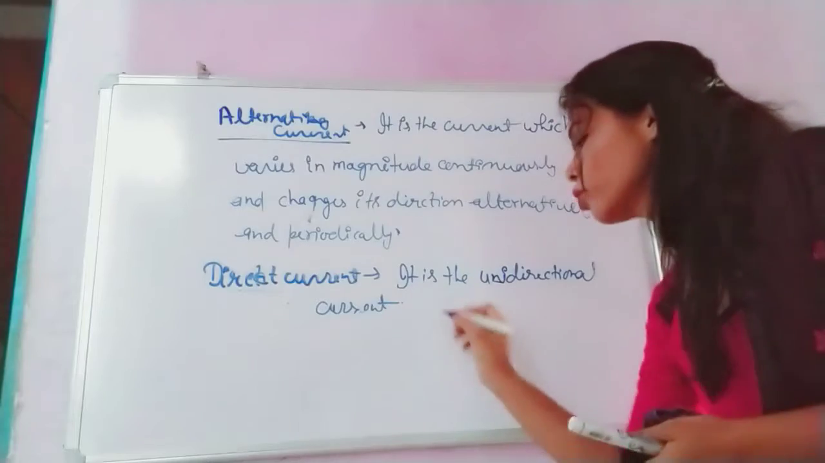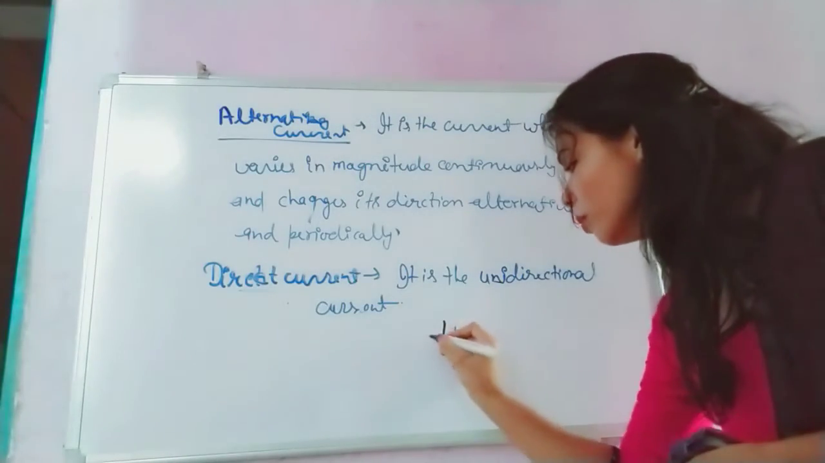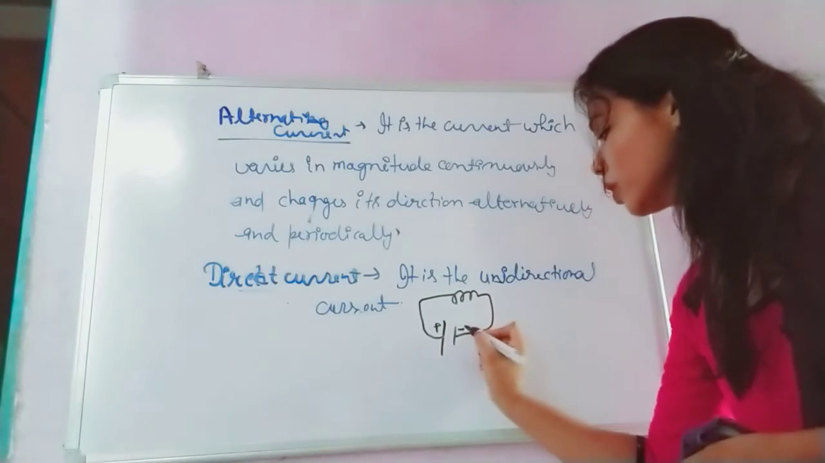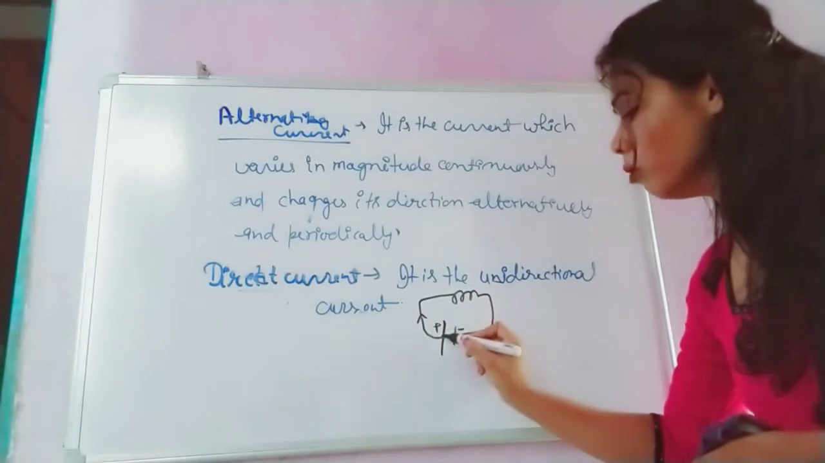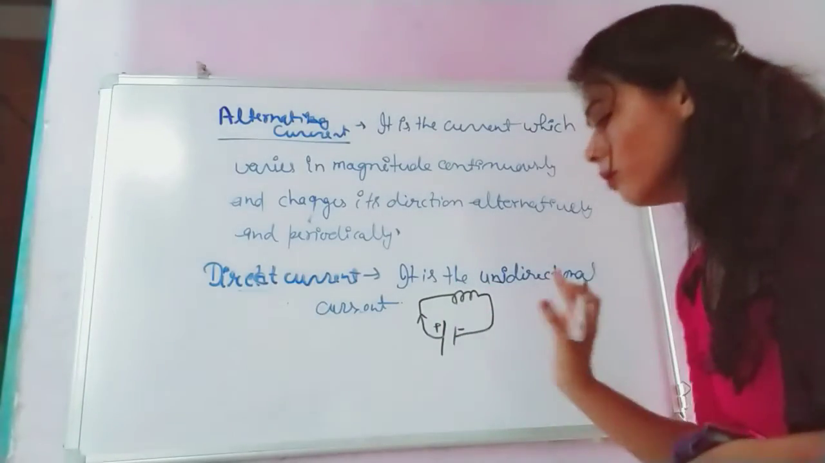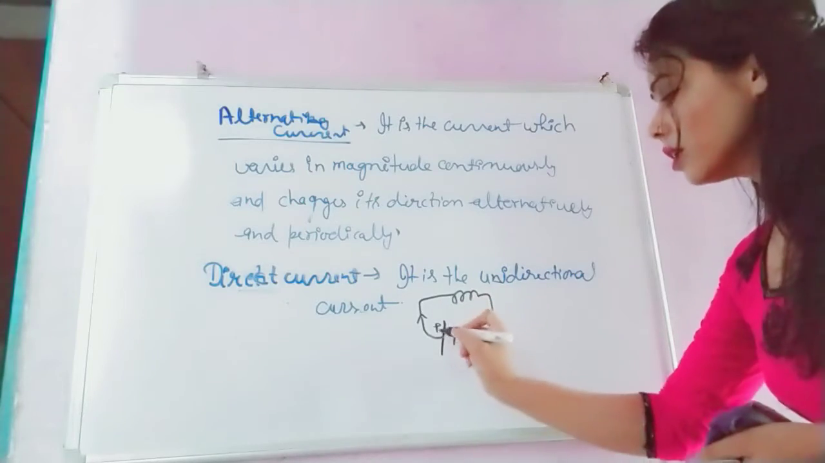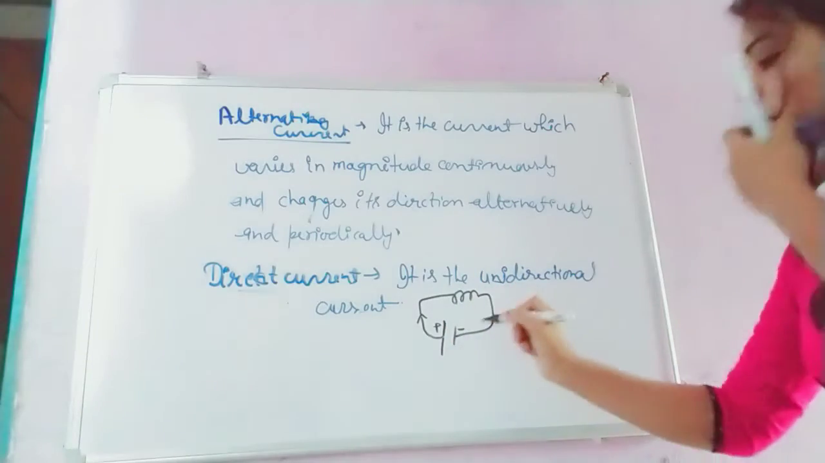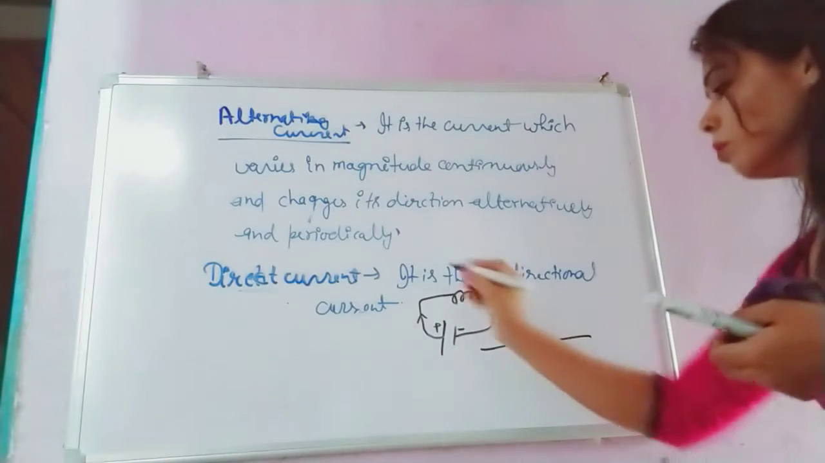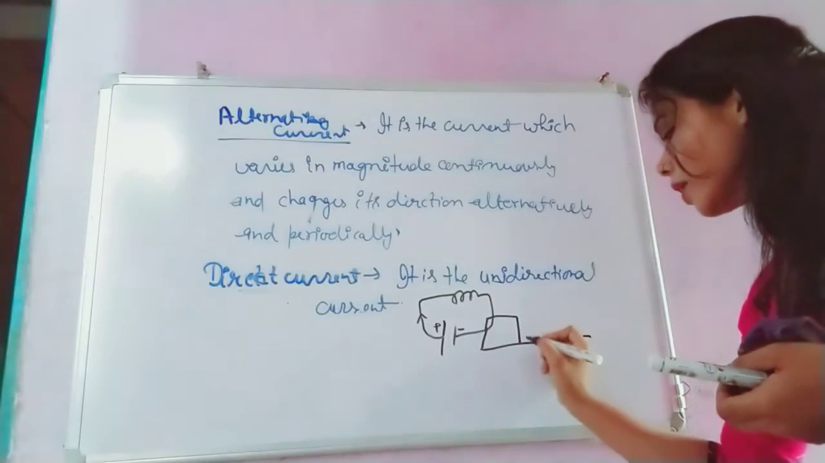Let's take one DC source, like a battery is a DC source also. If you provide current through any resistor, this is positive, this is negative. So current will always flow from positive to negative in this direction. Its polarity will not change, always positive to negative. So we are getting the current in this direction only, from here to here. So the direct current we get is in one direction.